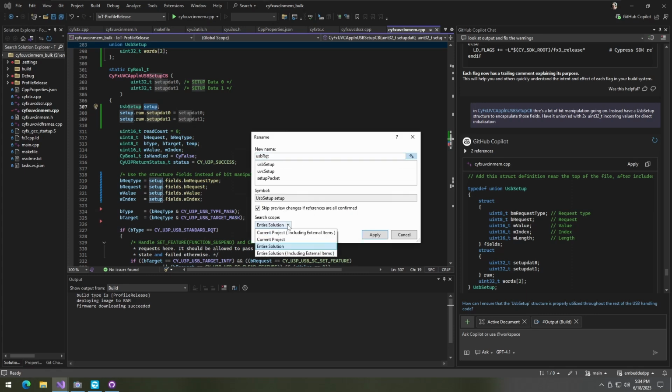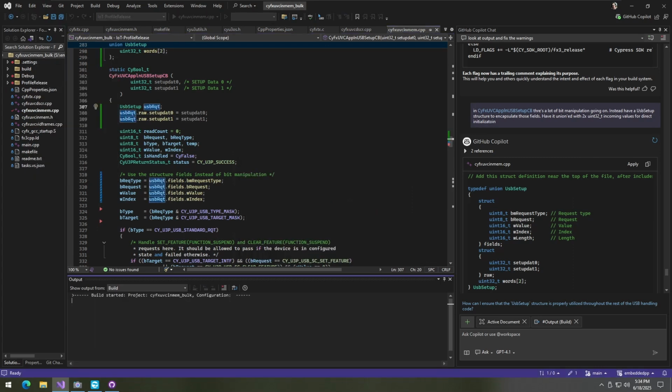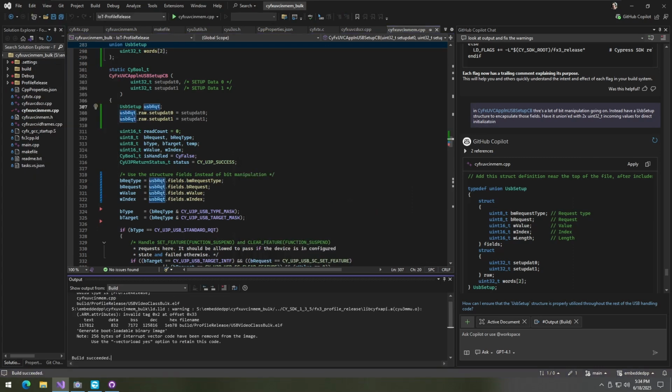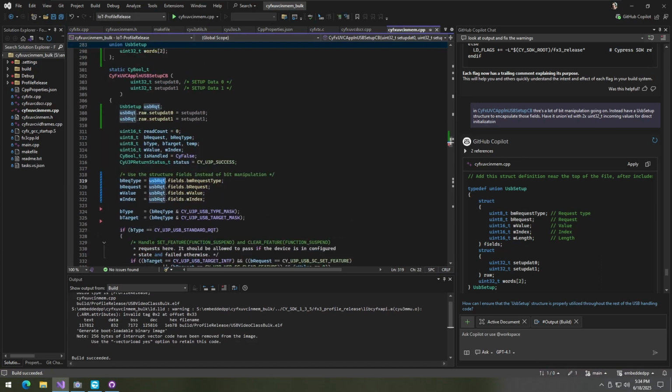I want it to be not the entire solution, just the current project. Apply. Nope, not in here, just in here. Apply, build. Pretty sure that should be fine enough. But my point is that now this USB request can be used to pass around as a parameter to subsequent smaller functions. And in fact, let's ask Copilot to do that.